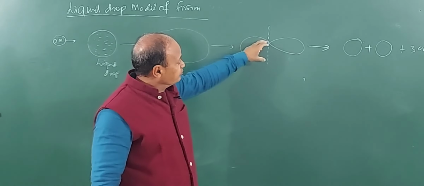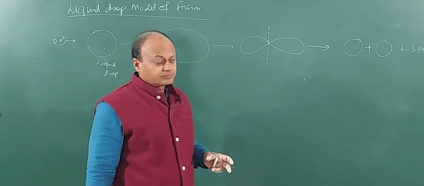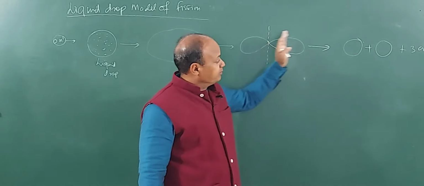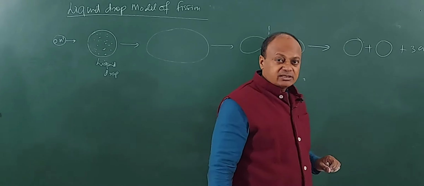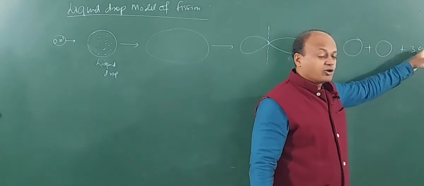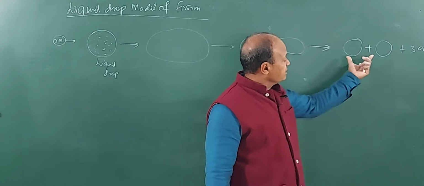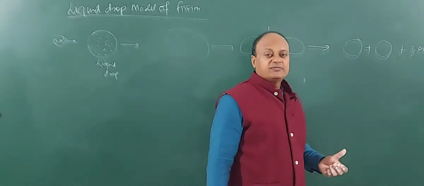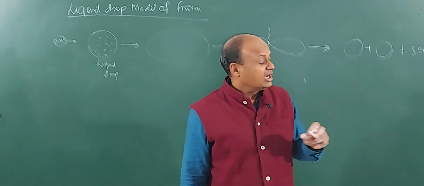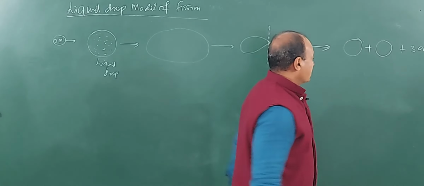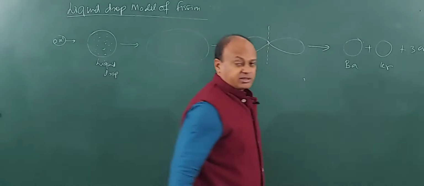And finally, it gets divided into two lobes for stability. These two lobes break apart to liberate two smaller drops, and three very small drops are released. These drops are like what? 3 neutrons. So, the release of these two lobes is very crucial. These are smaller liquid drops, and each of them represents a nucleus. One is barium and the other is krypton.